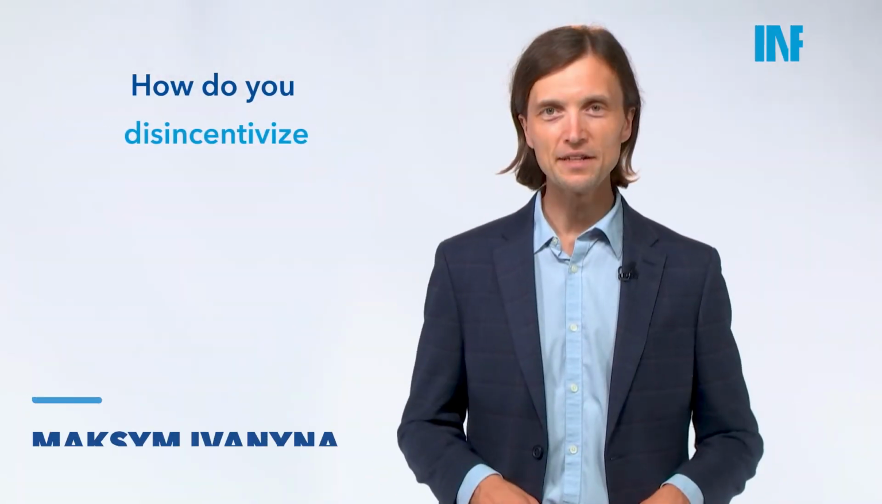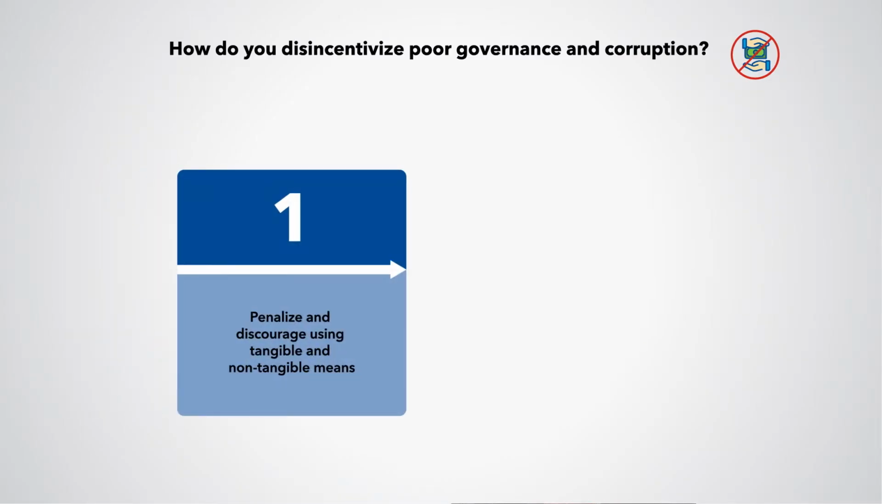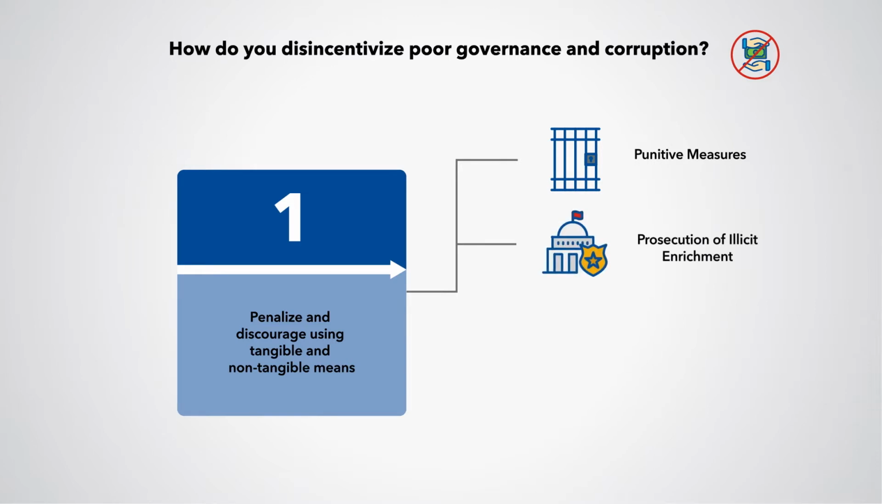How do you disincentivize poor governance and corruption in particular? First, penalize and discourage using tangible and non-tangible means. In most countries, prison sentences are generally the norm, even for petty bribery. But whether this deters corruption depends on the quality of law enforcement. Capacity constraints in law enforcement can be mitigated through the prosecution of illicit enrichment.